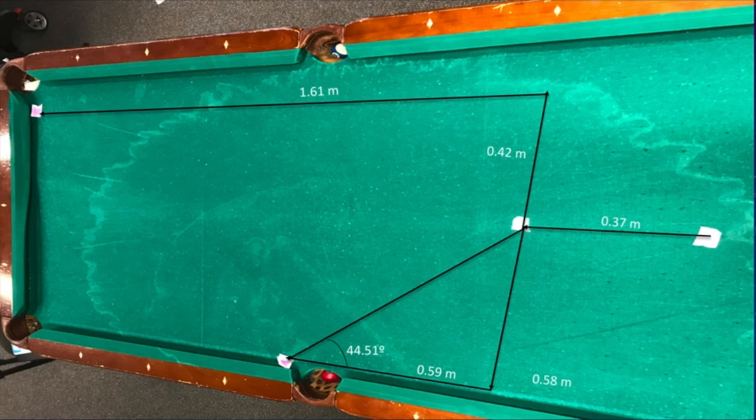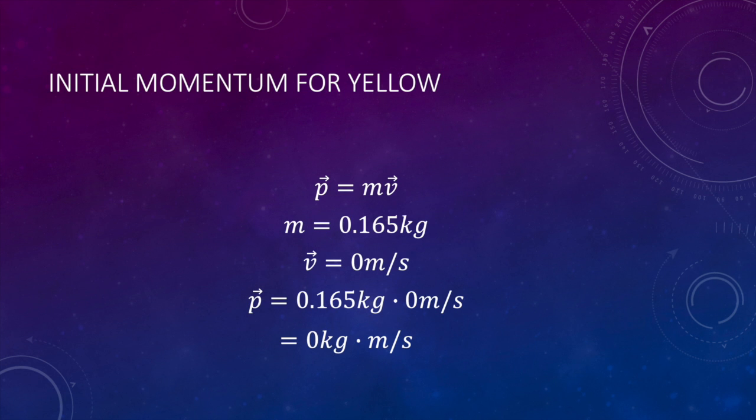Right is the positive x direction. Up is the positive y direction. Measurements were also taken on the table, so the angle of the picture on the slide may be misleading in terms of what direction each component faces. The balls were also assumed to be the same mass of 0.165 kilograms. Velocity is defined as the change in displacement over a time period.